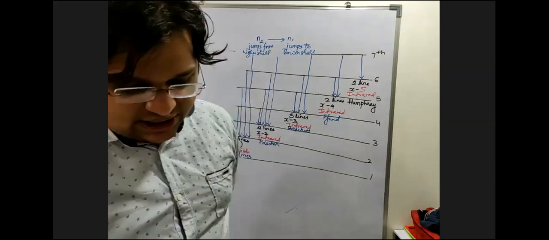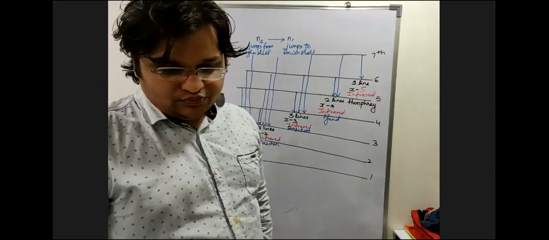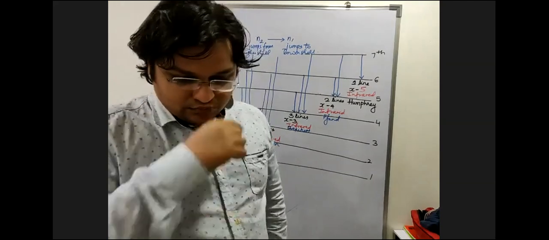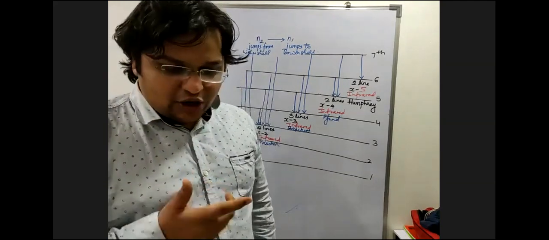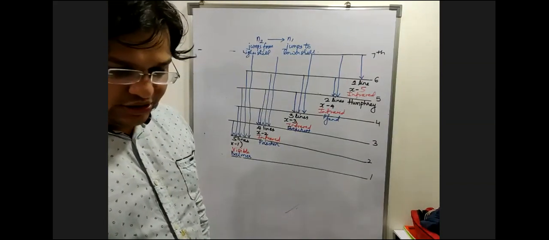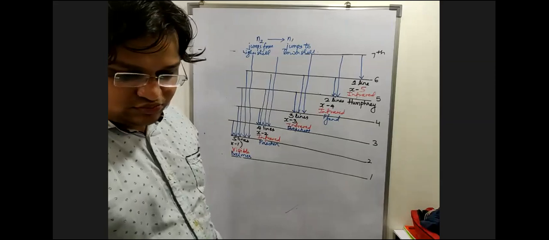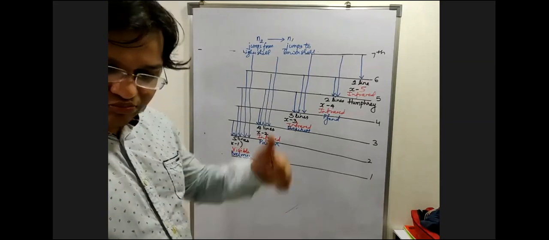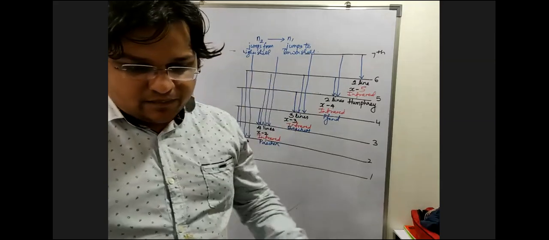How many Paschen lines? Yes, Nishka, go ahead. 5. How? Very true. Like 7 minus 2. So Balmer will be 1 less, and then Paschen will be 2 less. Very true. Have you understood this?